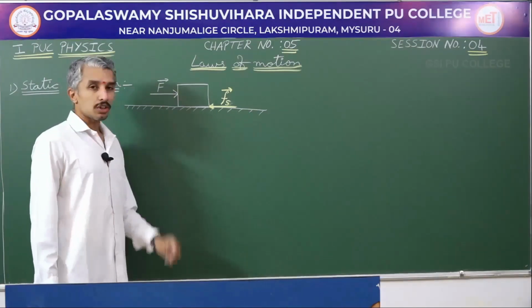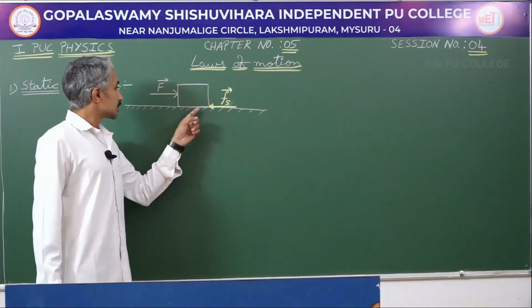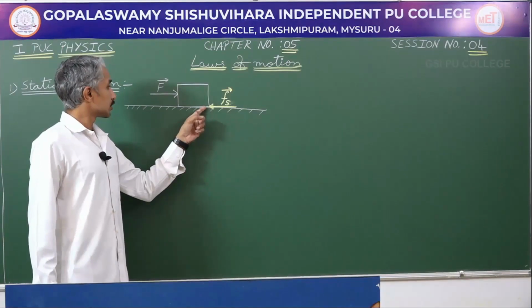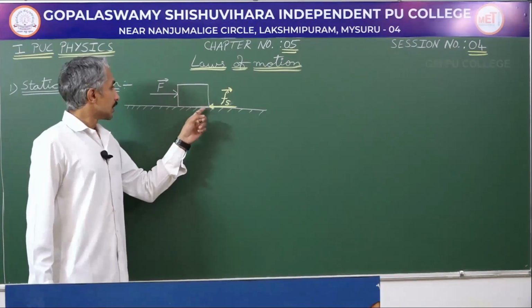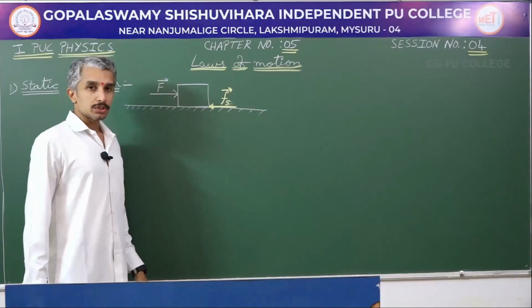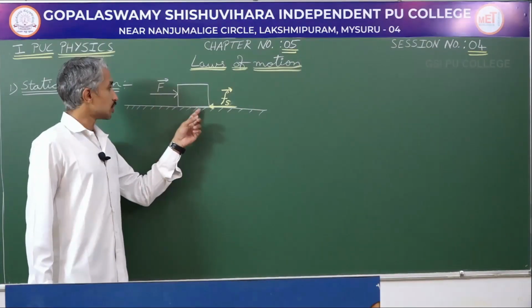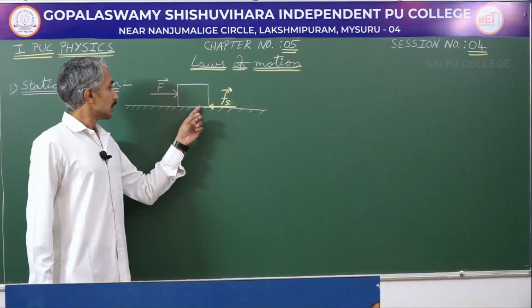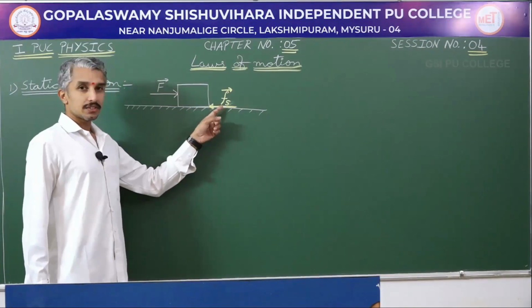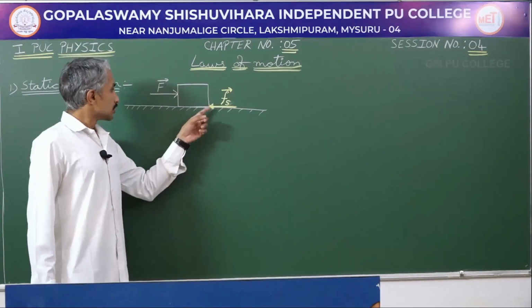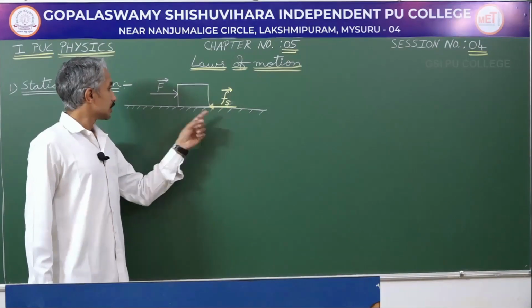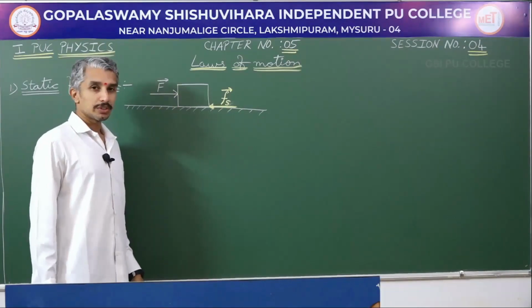As I try to move this object, there is friction between the surfaces in contact and the object is still not in motion. Even though I have applied some force, the object is still at rest, and the reason for that is static friction. In this case, the static friction is equal and opposite to the external force applied.